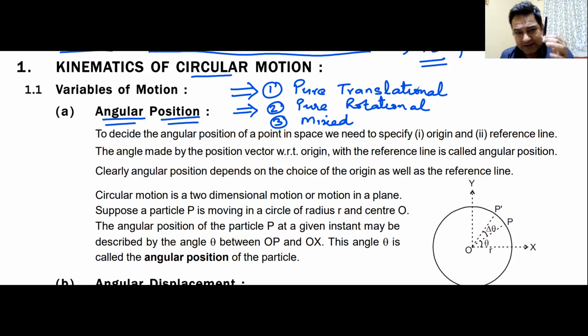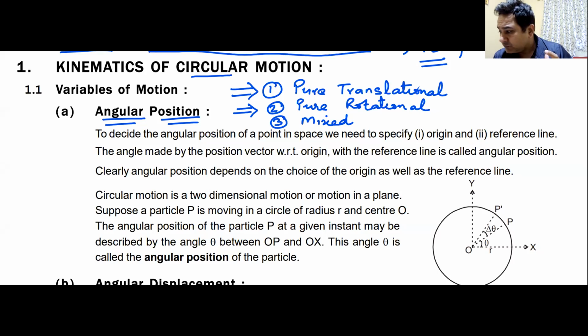It is something like circular motion, but there are infinite number of particles on this pen. When this pen is rotating like this, all these particles which are on the pen are moving in circular motion.